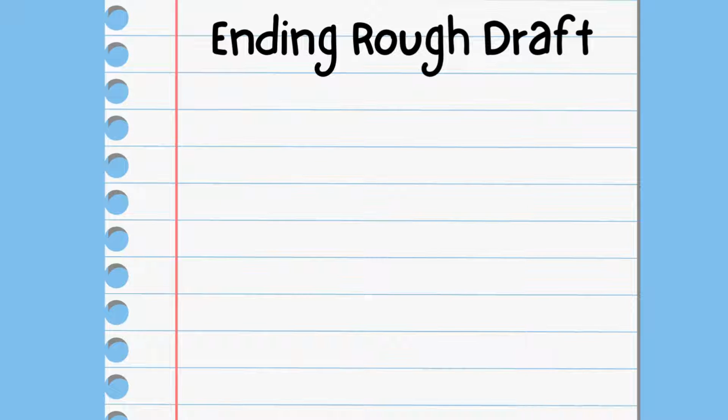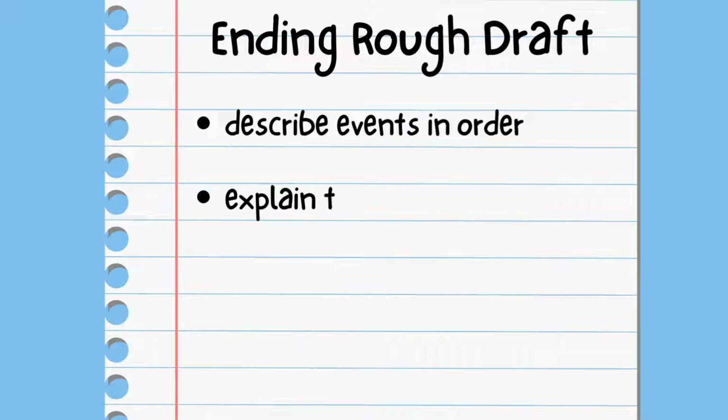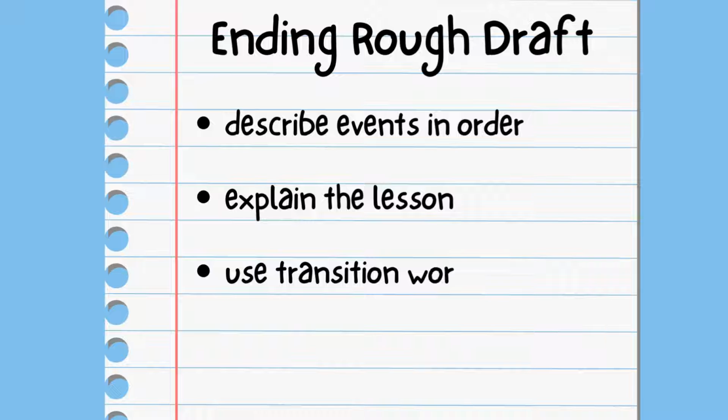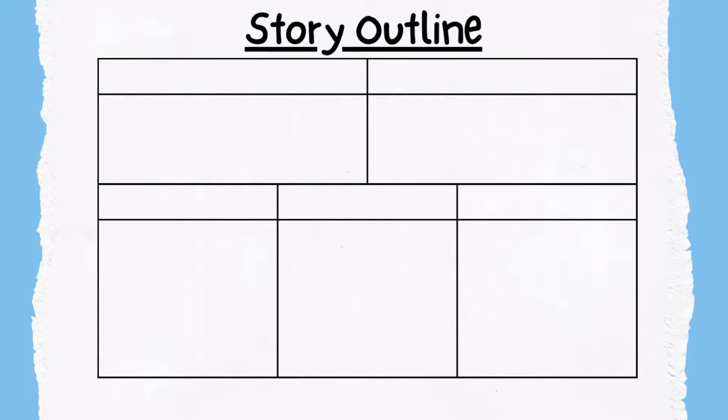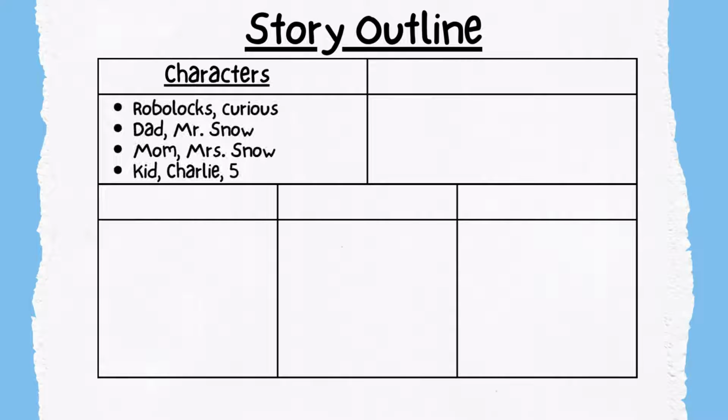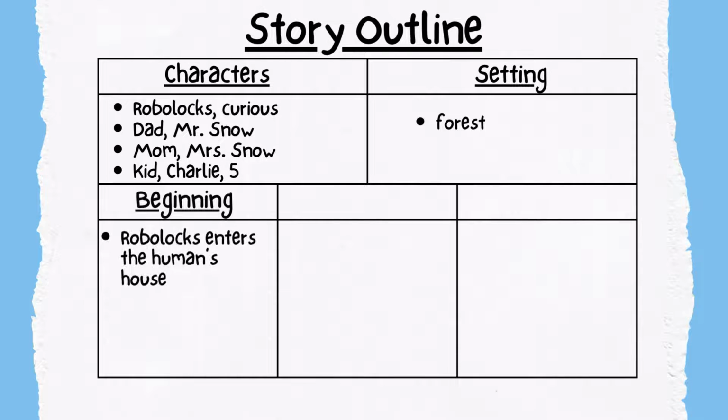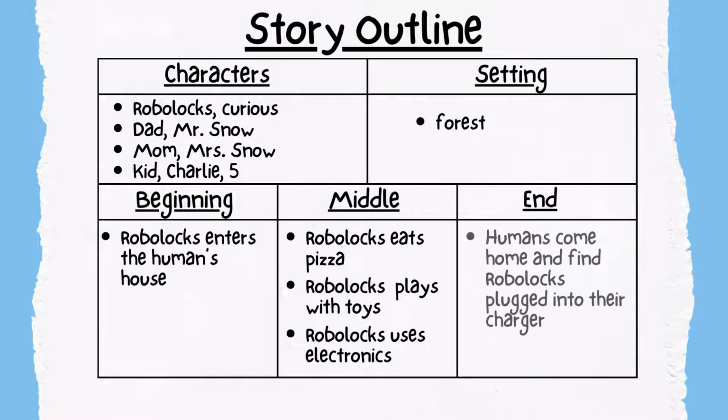When writing your ending, make sure you describe events in order. Explain the story's lesson, use transition words, and use dialogue to make the characters speak. In previous lessons, we planned out our story's characters, setting, beginning, middle, and end events. Make sure that you have this information handy because it will make the drafting process much easier.